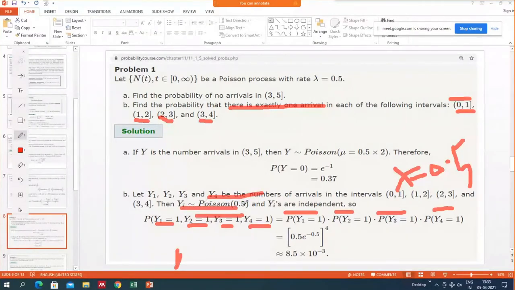So y1 follows the same, y2 follows the same. So it's like a 4 times product of this, raised to power 4. So e raised to power minus mu, mu is here 0.5, and then mu raised to power 1, because this y is 1 every time, upon 1 factorial, and you will get this as a result.